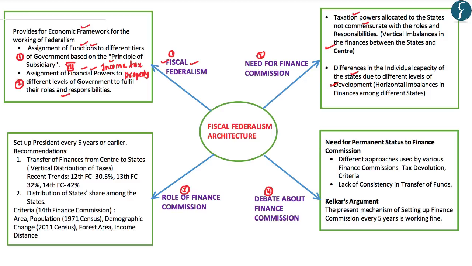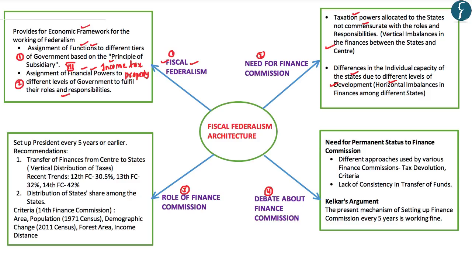However, the same cannot be said about the poorer states in India. So, these differences in the individual capacity of the states to provide different goods and services lead to horizontal imbalances in the finances among the different states in India.